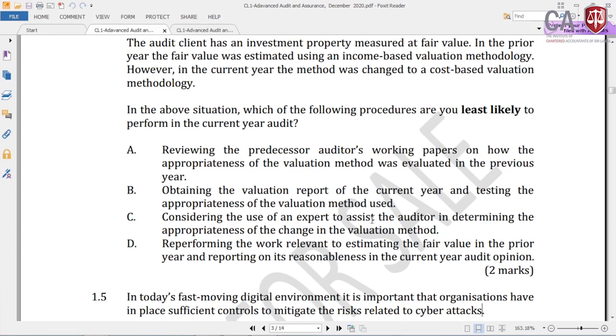You cannot challenge it. You cannot challenge the last year reasonableness of the fair valuation because that is relevant to the last year, right? So you can challenge, but chances are least likely, unlikely, right? So therefore, generally not. So you don't have any responsibility to look at that.